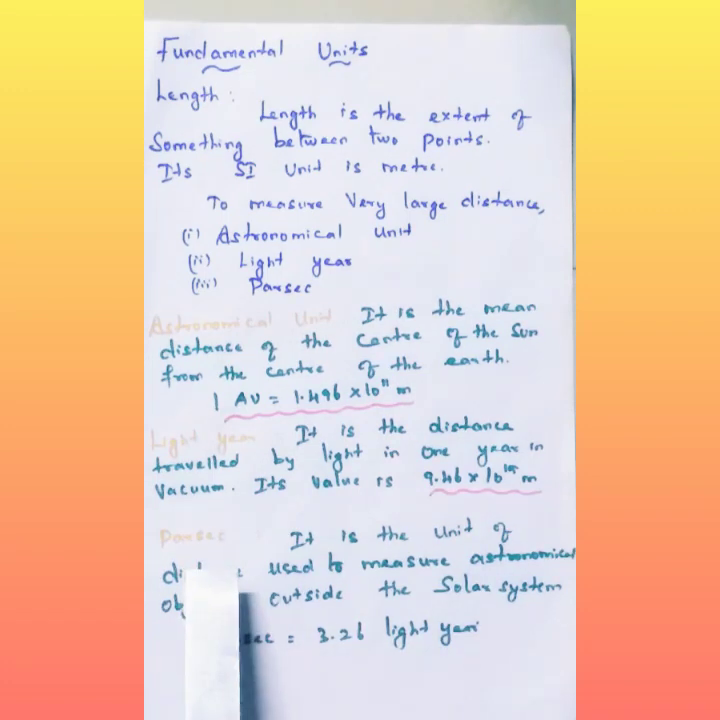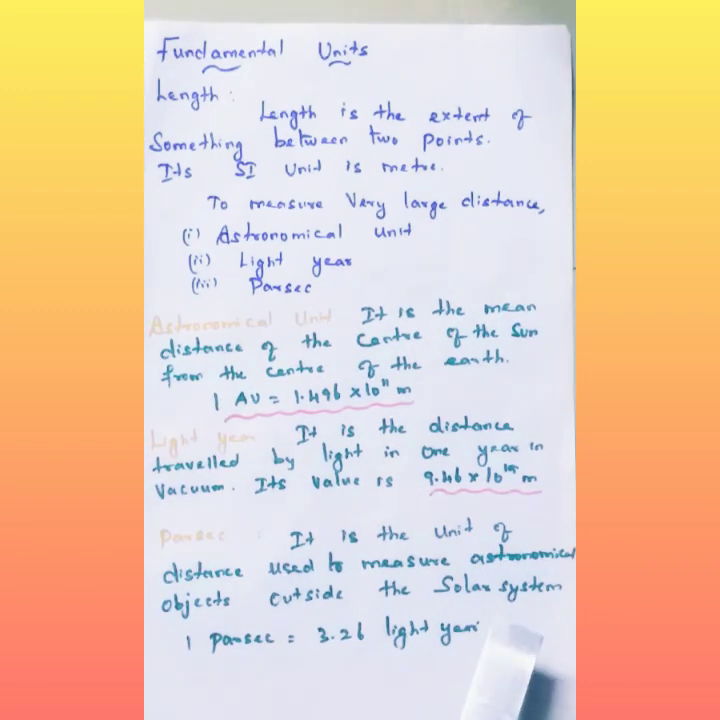Now what do you mean by parsec? What is the use of the parsec unit? It is a unit of distance used to measure astronomical objects. Astronomical objects means stars, planets, moon, etc., so astronomical objects outside the solar system, like asteroids, comets, meteoroids.